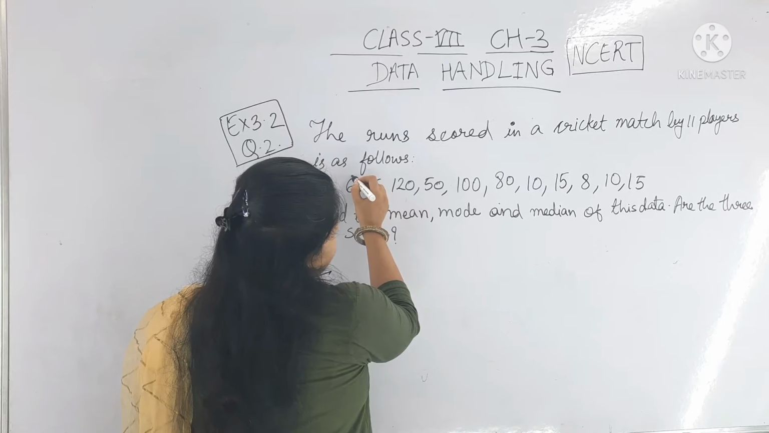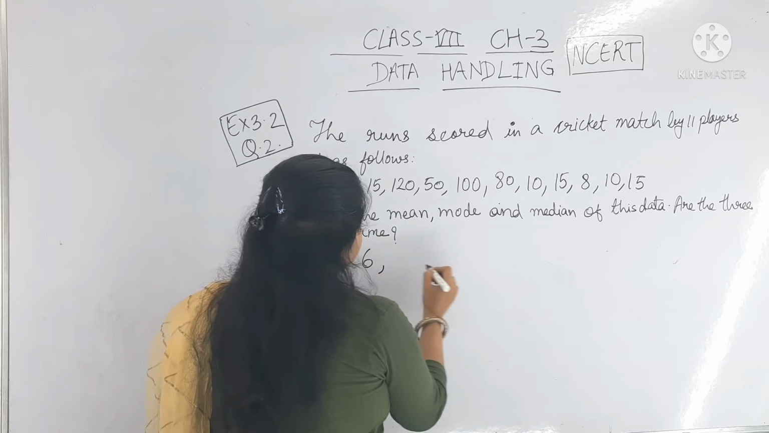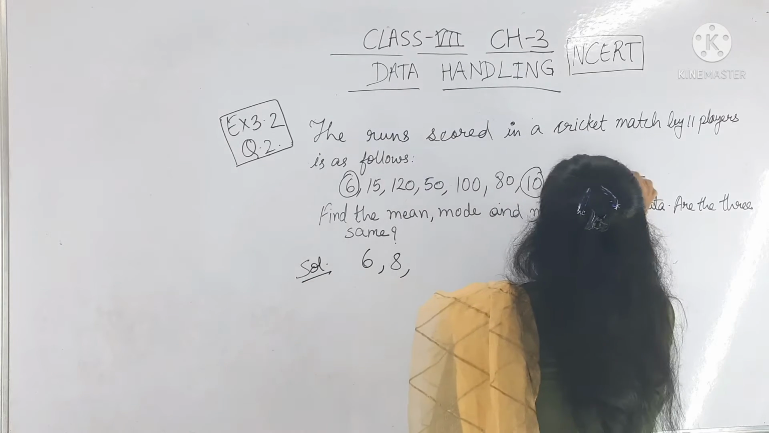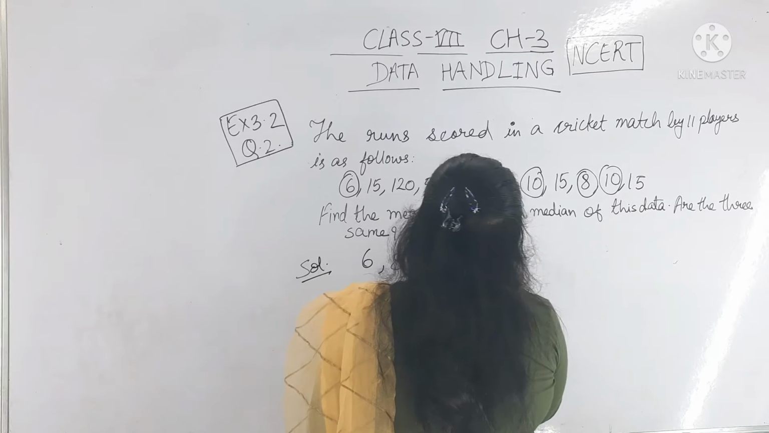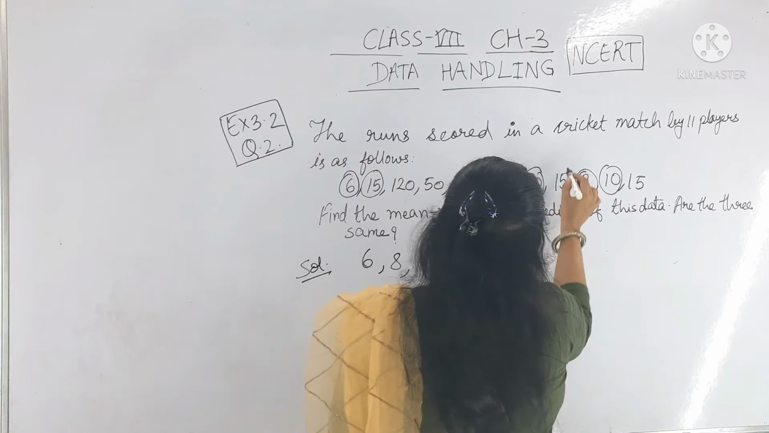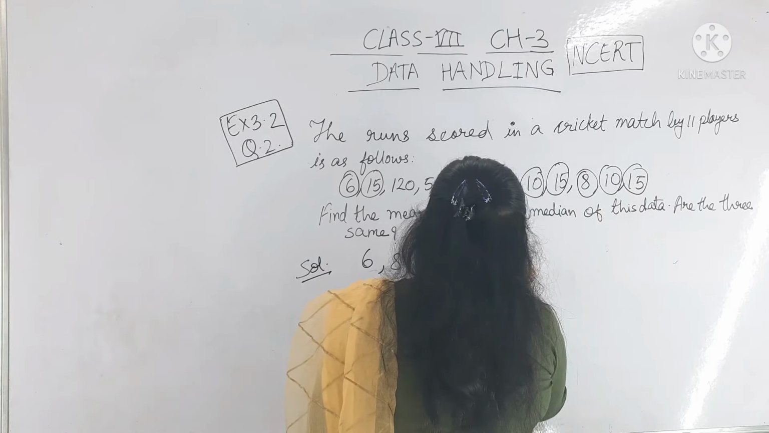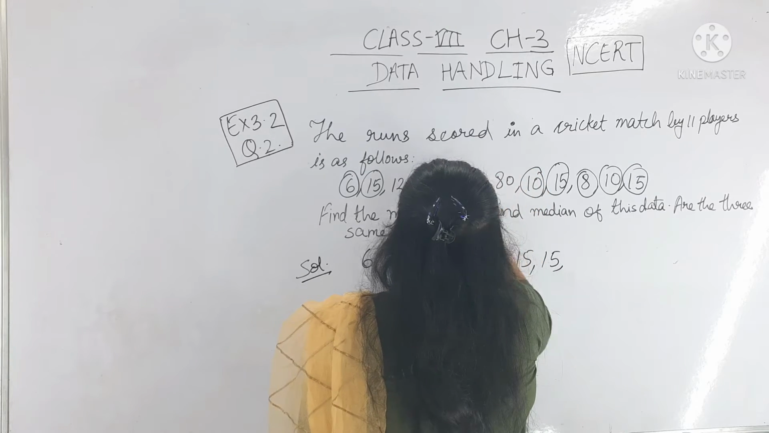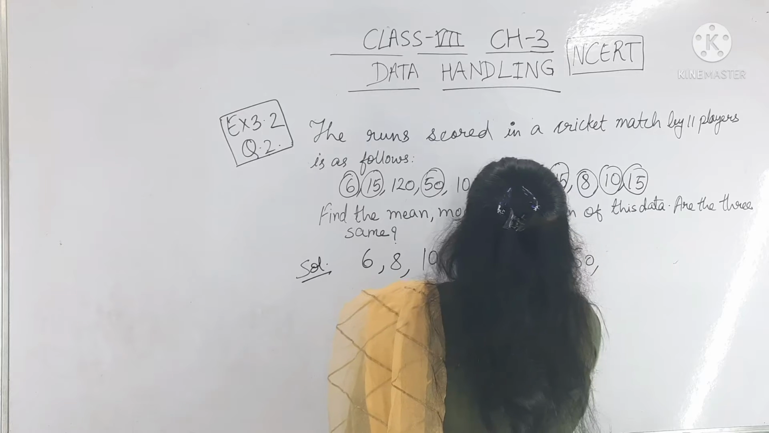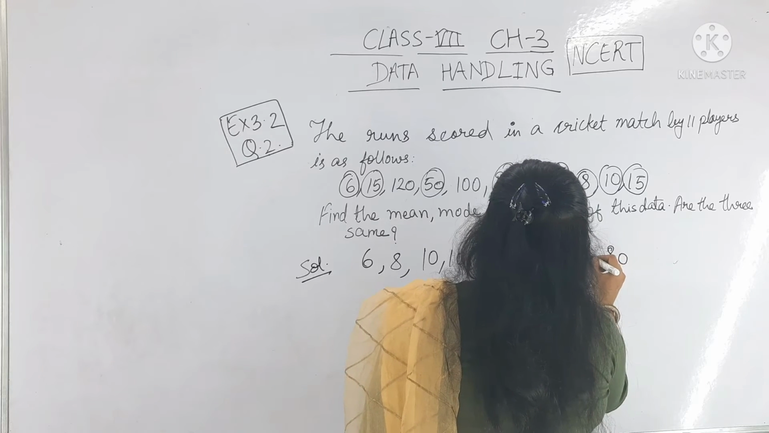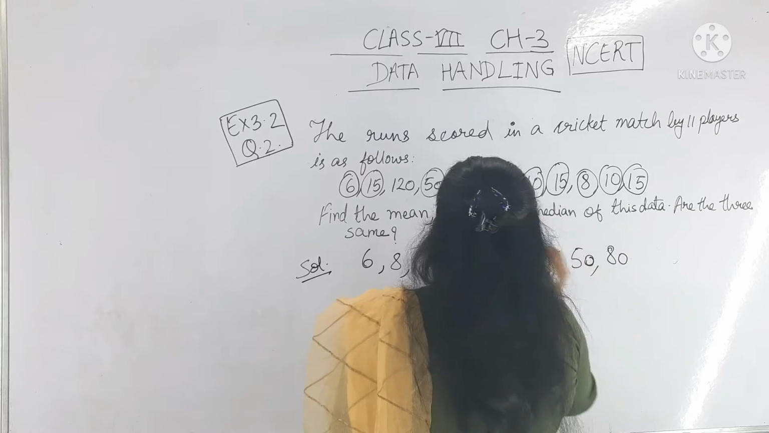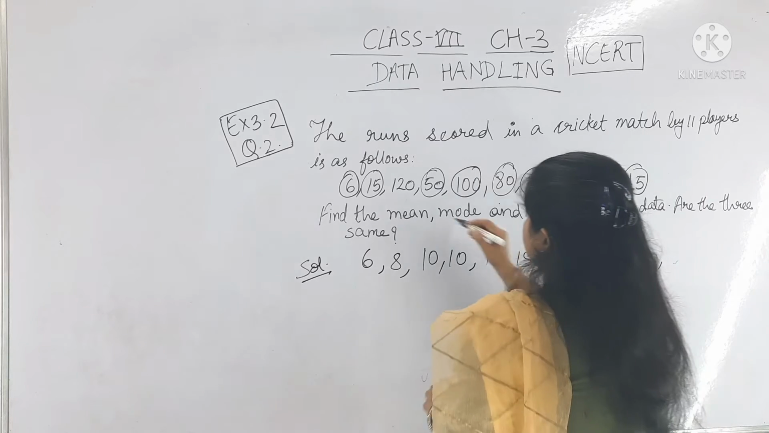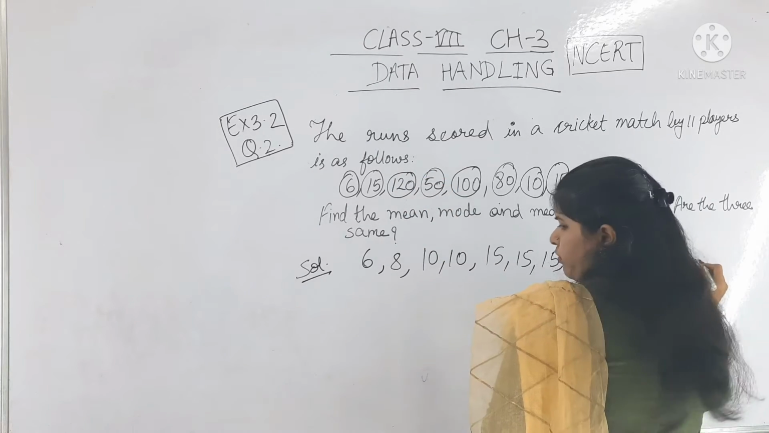So first, the smallest number is 6, then 8, then 10 is 2 times, then 15, 3 times, then 50, then 80, then 100, then 120.